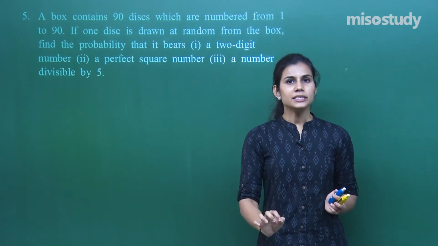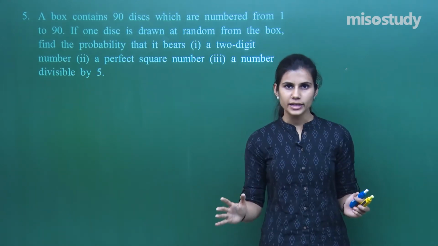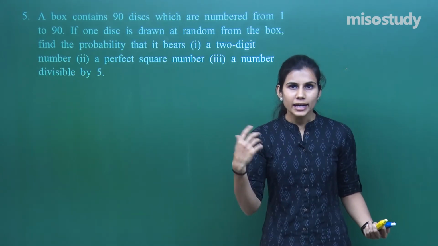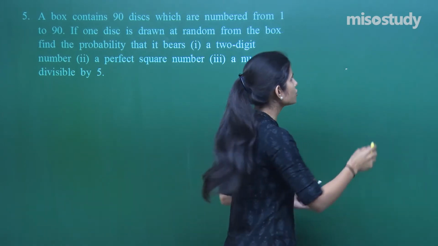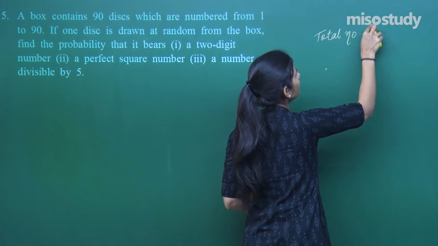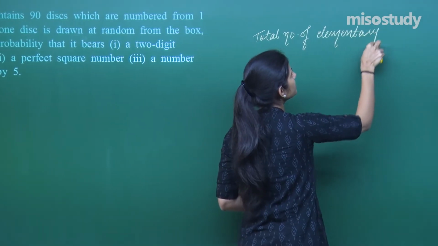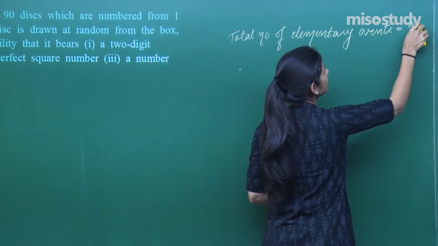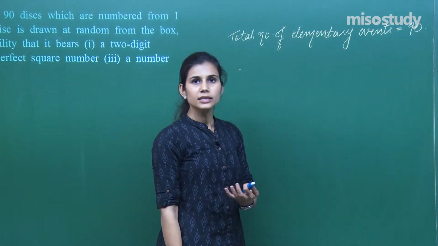Now if this experiment is of withdrawing a disc from a box of 90 discs numbered from 1 to 90, then how many possible outcomes are there? Any disc from 1 to 90 can be withdrawn. So there are 90 possible outcomes, right? So the number of elementary events is 90. Any disc can be withdrawn and there are 90 discs numbered from 1 to 90, right?